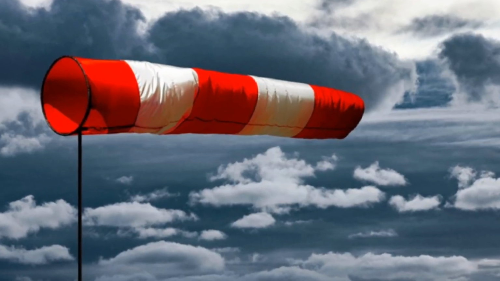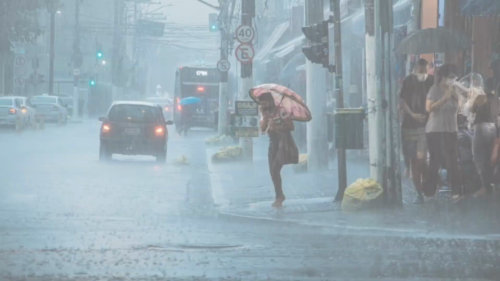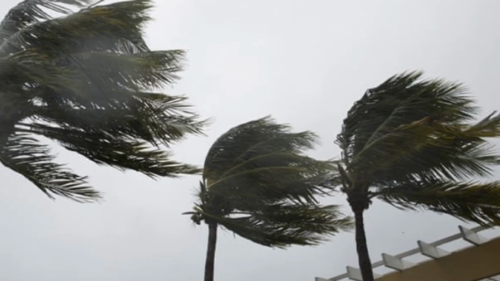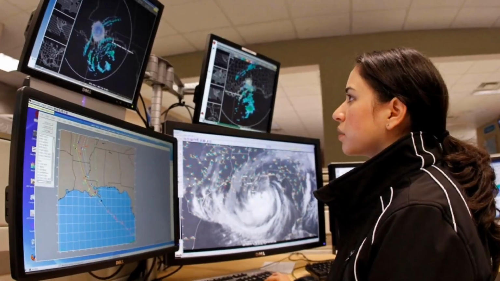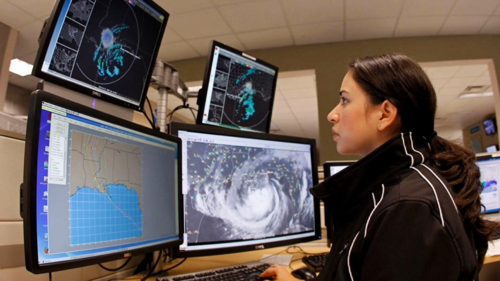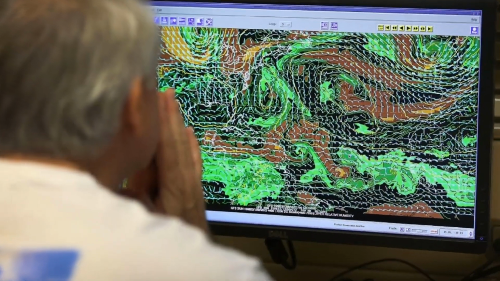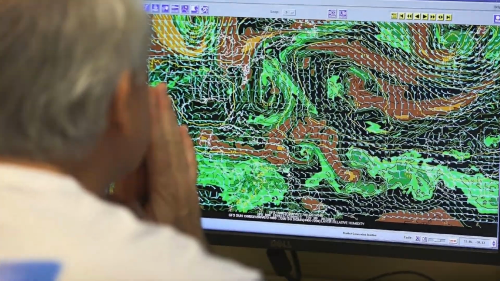Weather can also be influenced by other phenomena, such as storms, which can bring heavy rain, lightning, and strong winds. The study of weather is known as meteorology, and meteorologists use a variety of tools, such as weather balloons, satellites, and computer models to predict future weather conditions.